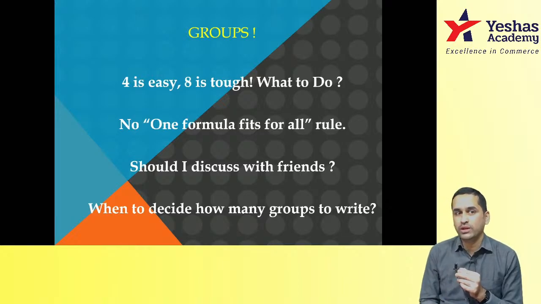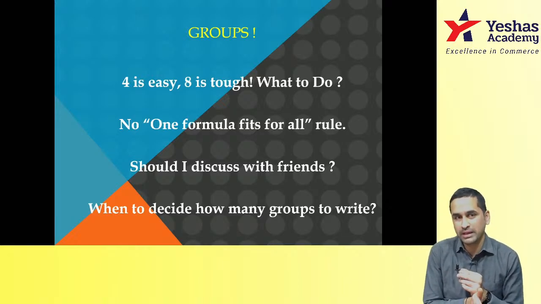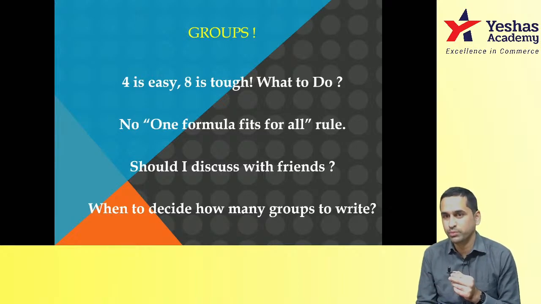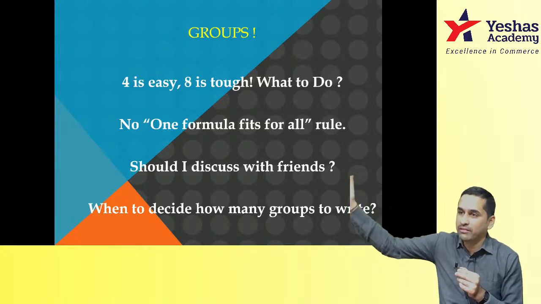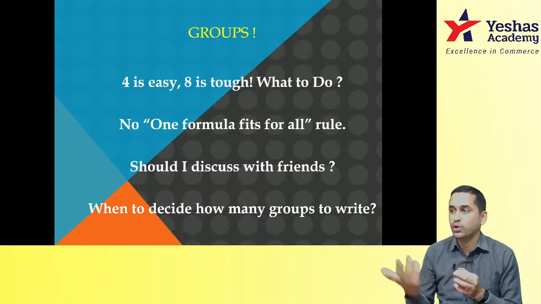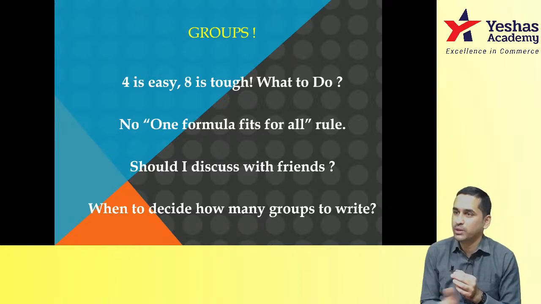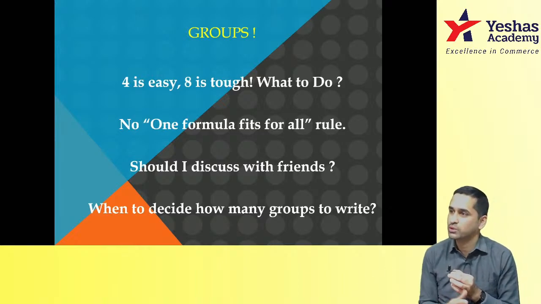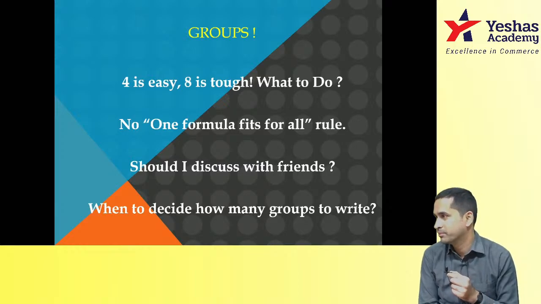But what happens when you decide that I'll write only 4 papers? You will be lazy from day one. Today itself, if you decide I'll write only 4 papers, from tomorrow you see your attitude. You will not attend group 2 classes properly, you will not do group 2 homework properly. You think anyway I have 100 days, only 4 papers to study, 25 days per subject. I have so much time, and then I'll miss out my routine. I'll not study the way I'm studying. Your yesterday's routine and tomorrow's routine will be different if you decide to write only 4.